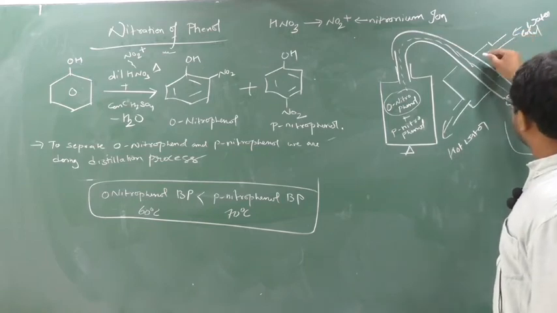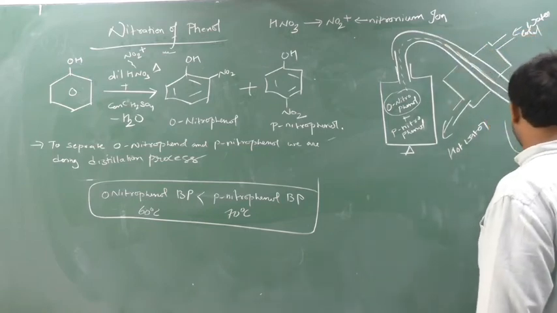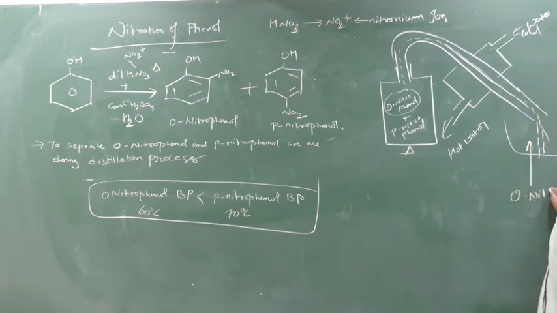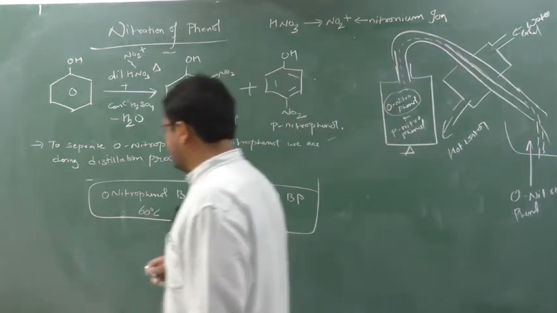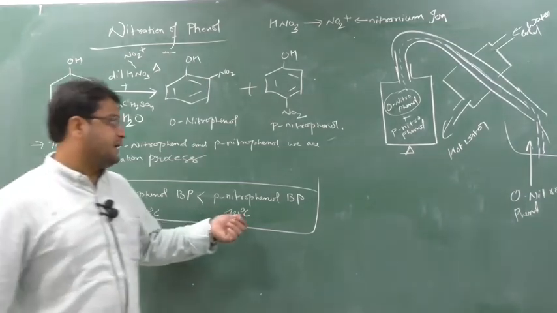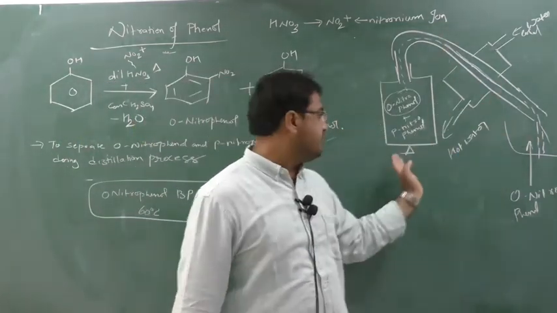Here there is cold water, so this vapor will get cooled down and be separated here. Here you will get O-nitrophenol. Because the O-nitrophenol boiling point is less than that of P-nitrophenol, on heating, first O-nitrophenol will be separated, leaving behind P-nitrophenol.